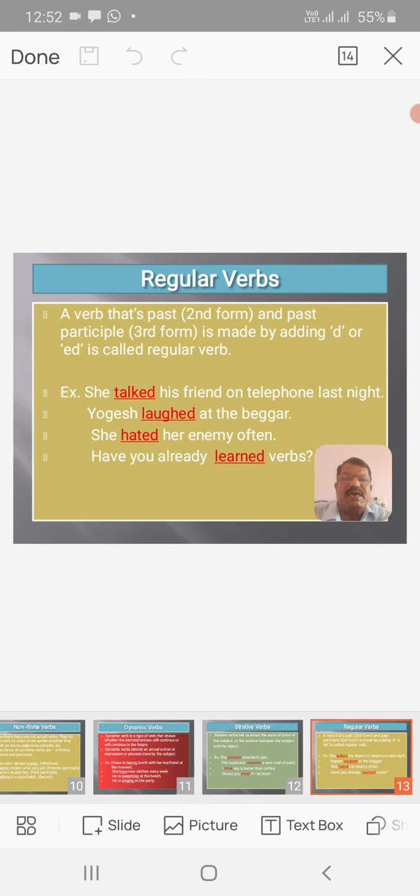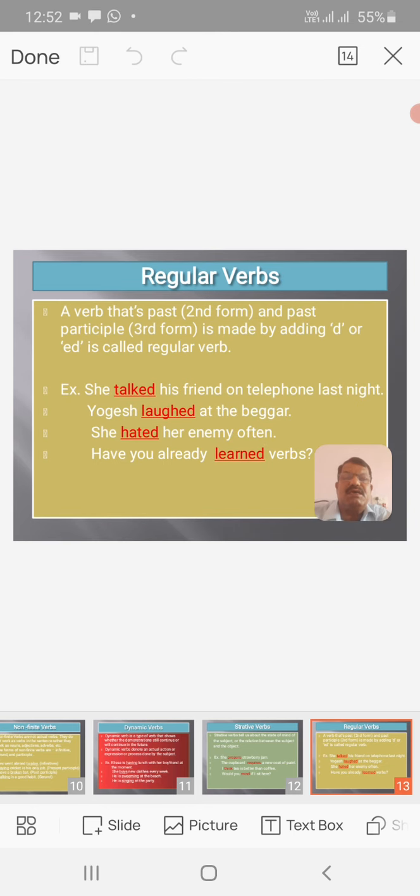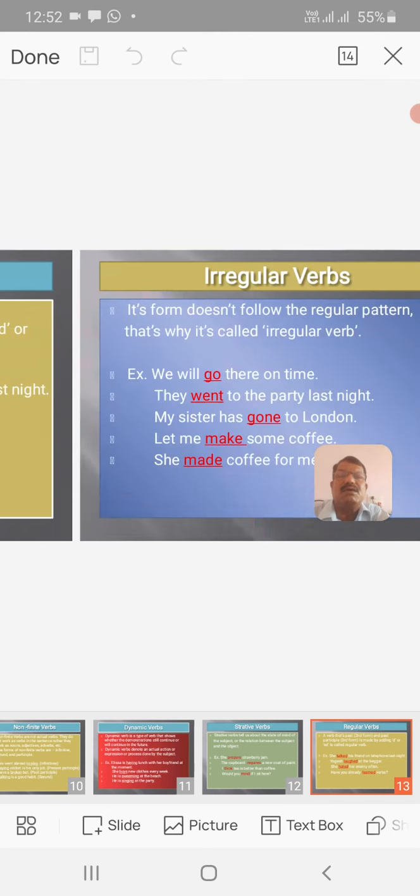Next sentence, Yogesh laughed at the beggar. Laughed is a regular verb. In the next sentence, she hated her enemy often. Hated is a regular verb. Whereas in, you already learned verbs, learned is a regular verb.